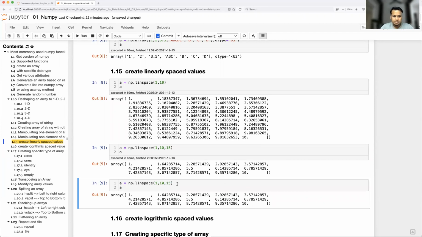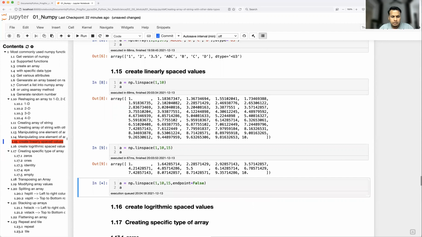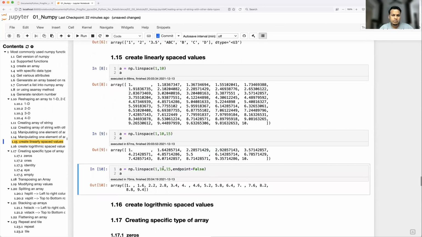For that we have endpoint equal to false. So you see here, up to 9, just before 10, whatever equally distributed values are possible are given. That's about linear space values.